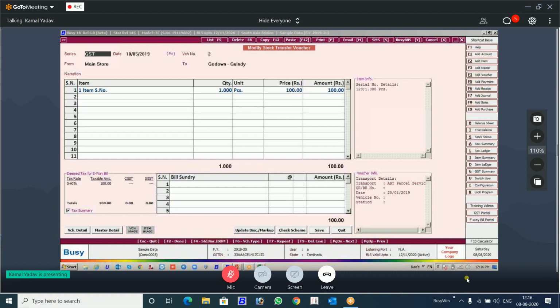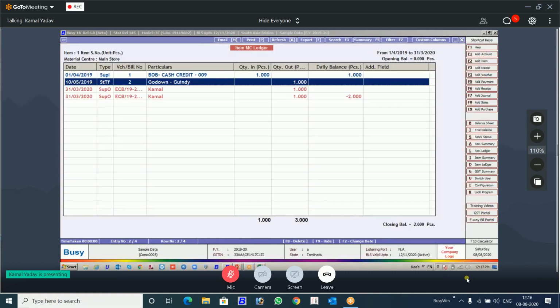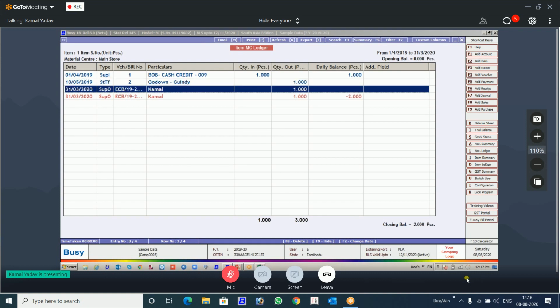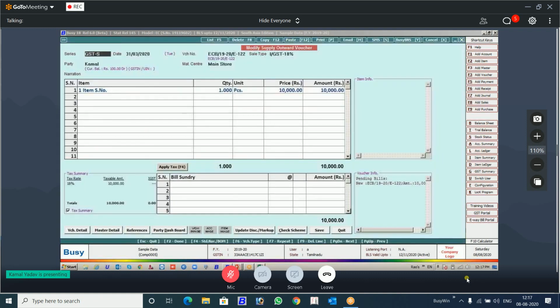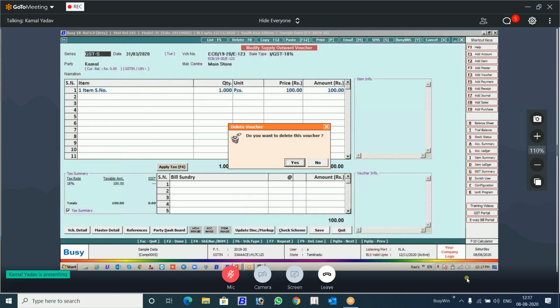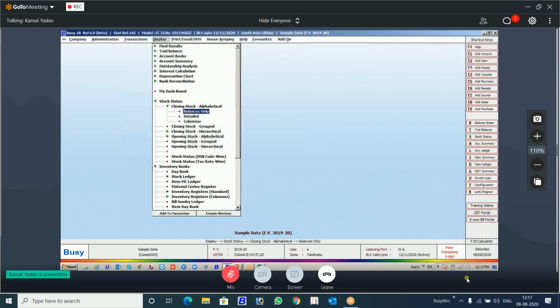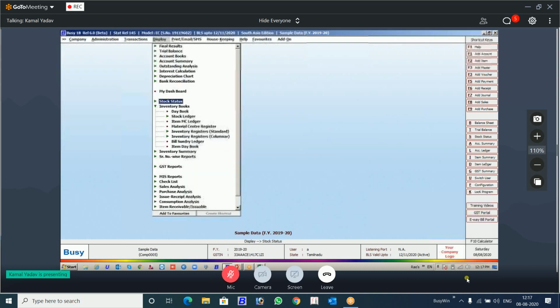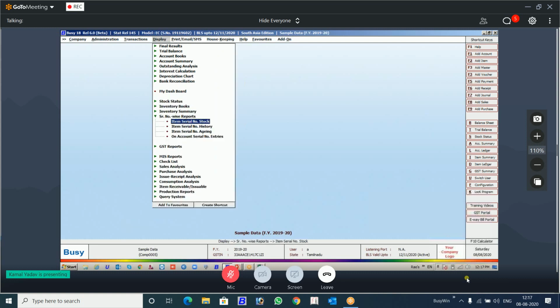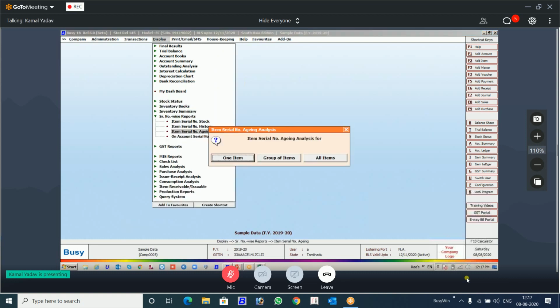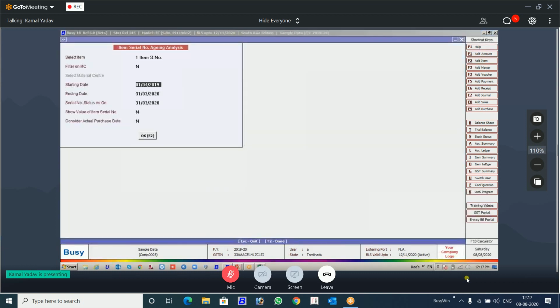It's transferred on 10th of May. So these are the transactions that have been done here for the serial number. Let's remove this. Let's keep the two transactions here. Now if you see this serial number report for this aging, let's see the one item.